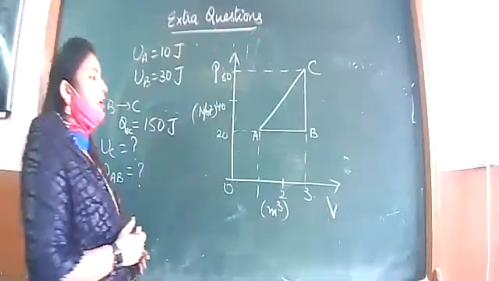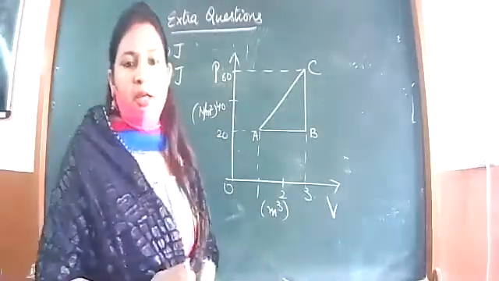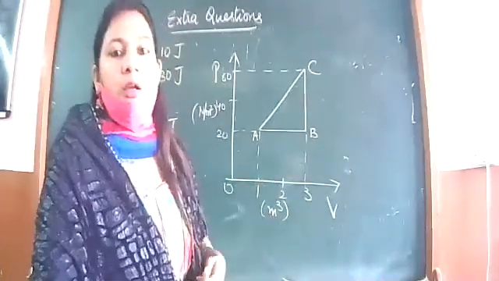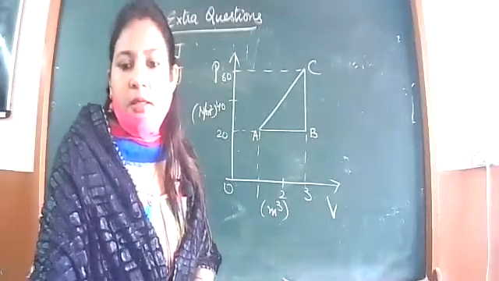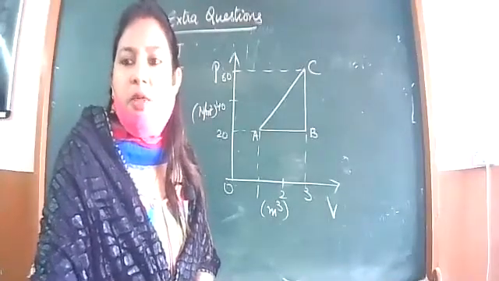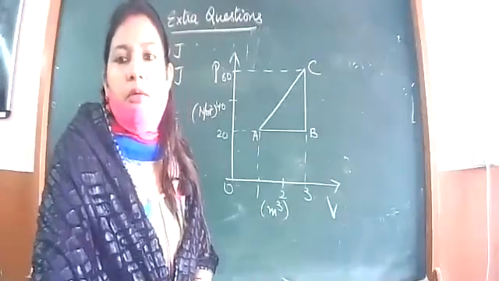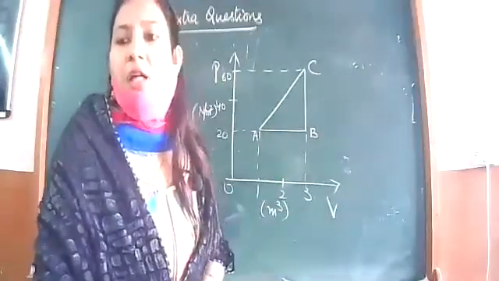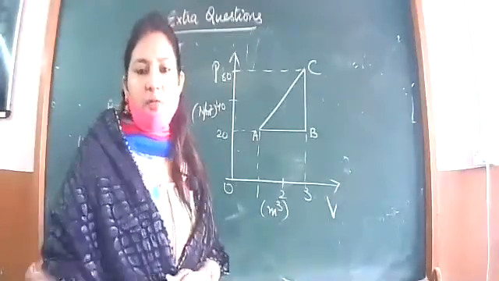So let us first of all see when we go from step B to C. Will there be any work done? Anybody? If anyone can answer, tell me. When we go from B to C, will work have to be done or not? Yes, students, anyone raise hand if you know. You can see that when we are going from B to C, volume is constant. Work done is PdV, so no work will be done. In going from B to C, no work has to be done, right?